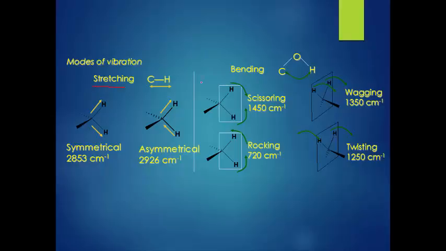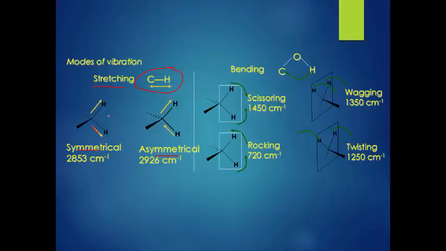There are two types of stretching, that is symmetrical and asymmetrical stretching. Take an example of CH. Why is it called symmetrical? Because the orientation of these two vectors is in the same direction. That's why it is called symmetrical stretching.